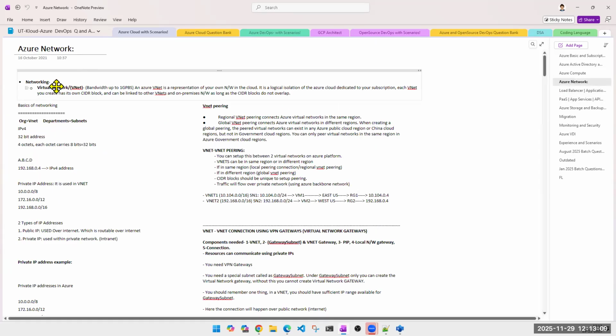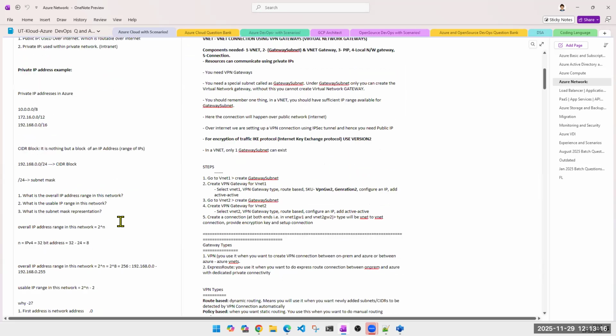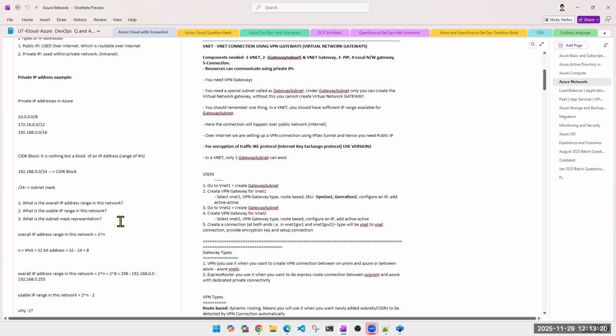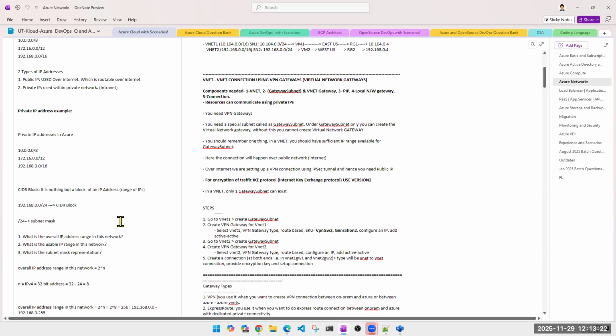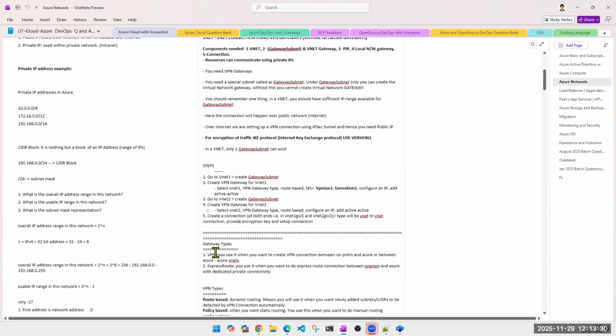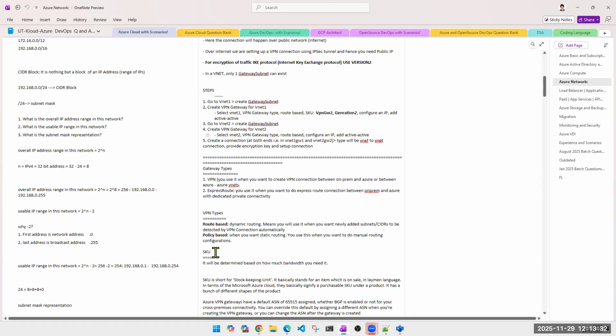What we have done: basic networking, VNet, subnet, VNet peering, global, local. Then usable IPs; I hope you remember the concept of usable IPs. Then we discussed connectivity after VNet peering. What comes is VPN, site to site, point to site. Then we have ExpressRoute. We didn't do ExpressRoute. You can be upfront about it.